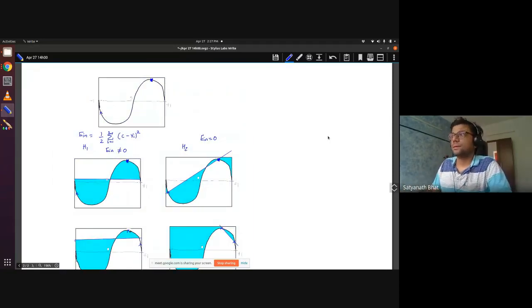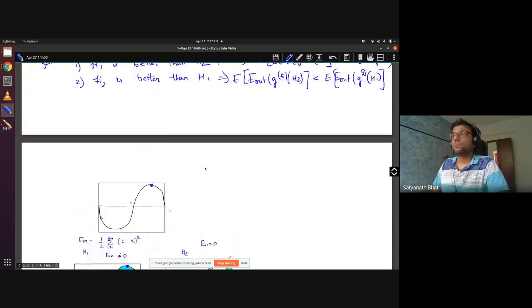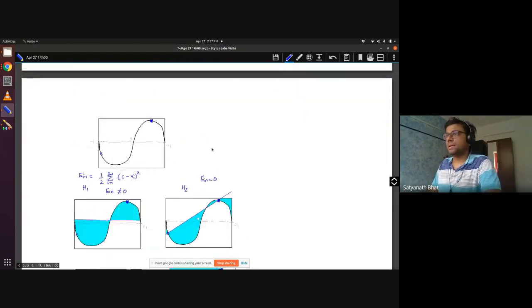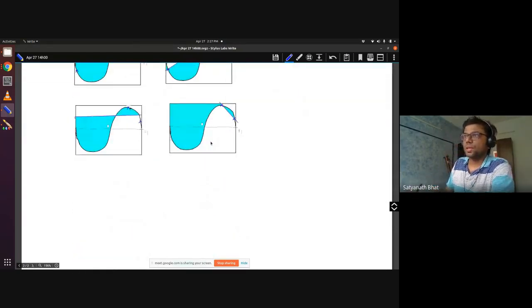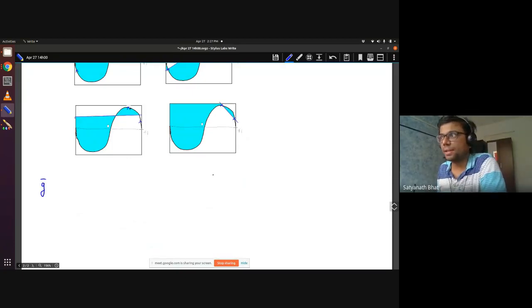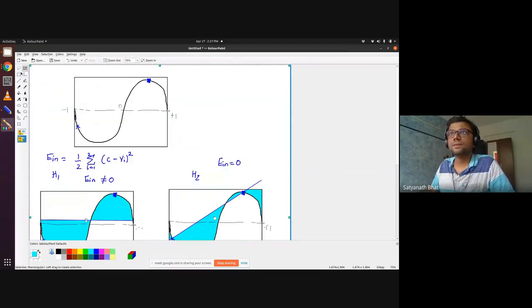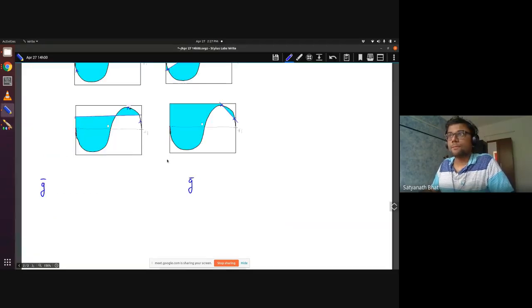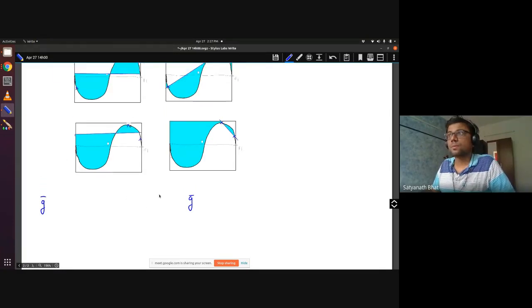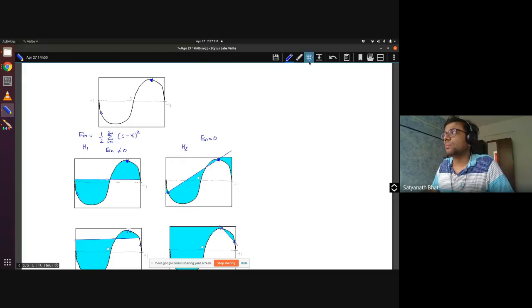Coming to the average hypothesis, if I were to ask what is G bar for bag 1 and what is G bar for bag 2, let us go back to this figure. I will just copy this again. I think I'll just copy this from here.